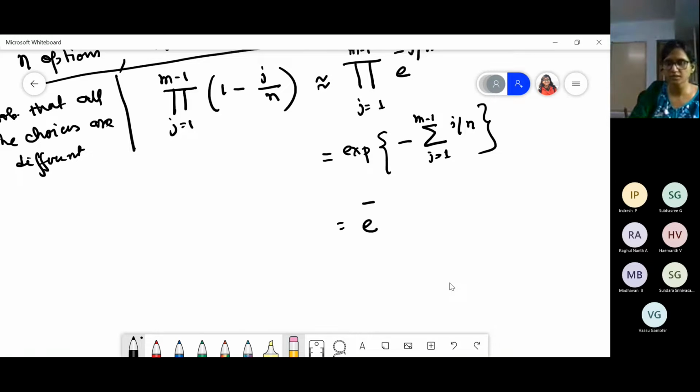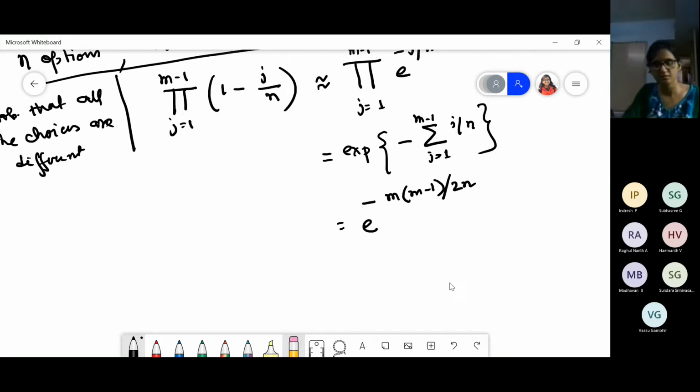It is m into m minus 1 by 2, right? This is just the sum of natural numbers 1 to m minus 1. So it is e to the power minus m into m minus 1 by 2n.